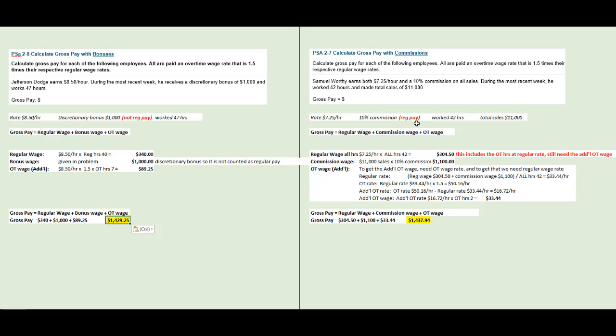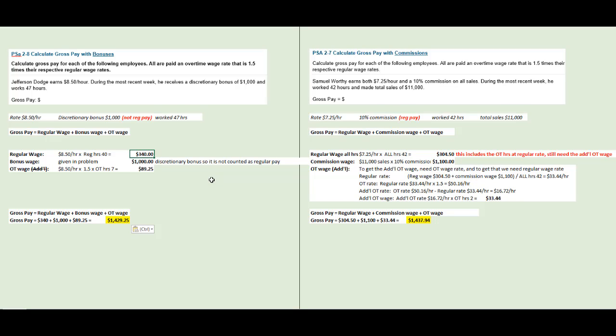Because commissions is part of regular pay, whereas discretionary bonus is not part of regular pay. Now, if this was non-discretionary bonus, then we would have a calculation that would be pretty similar to this method right here, all right? Here, because discretionary bonus is not part of regular pay, so we calculate it differently. We have a more straightforward calculation.